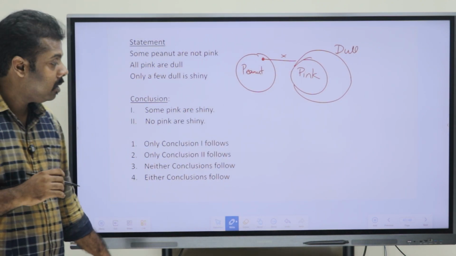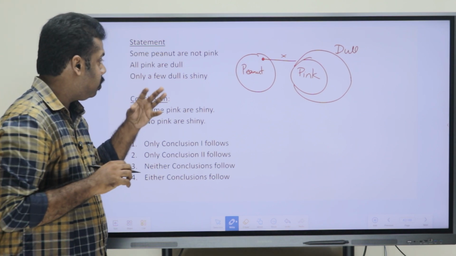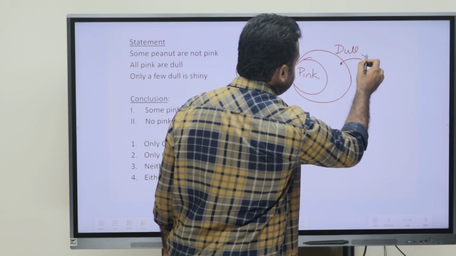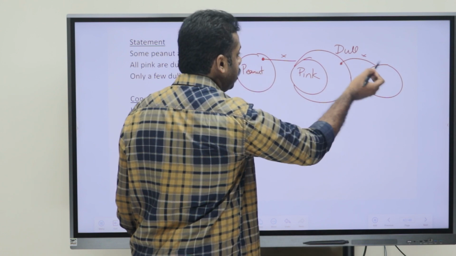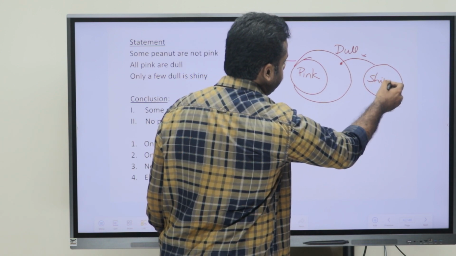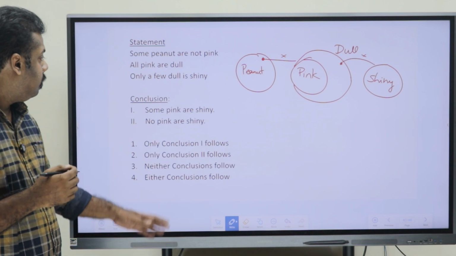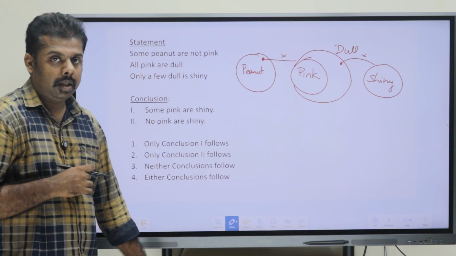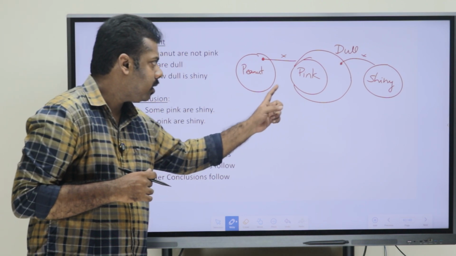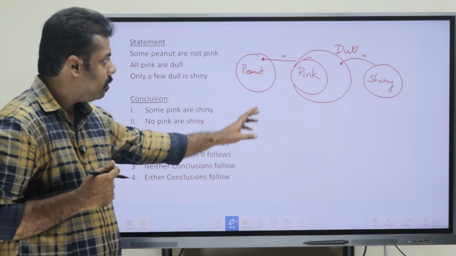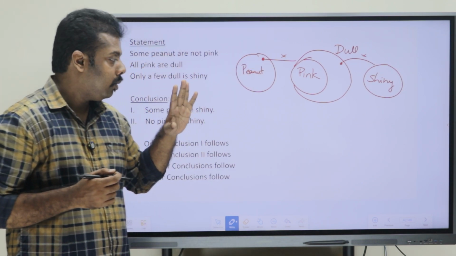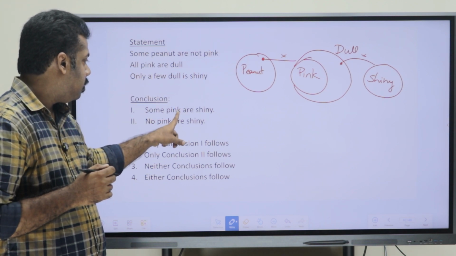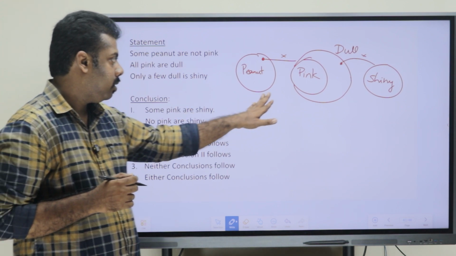Now, what does the third statement say? Only a few dull is shiny. So, we can say that not every portion of dull will be related to shiny. Now, we are looking through the conclusions. What does the first conclusion say? Some pink are shiny. Is it right or wrong? Dull and shiny are connected using an only a few relation. Here they have told that some pink are shiny. So, is it right or wrong?